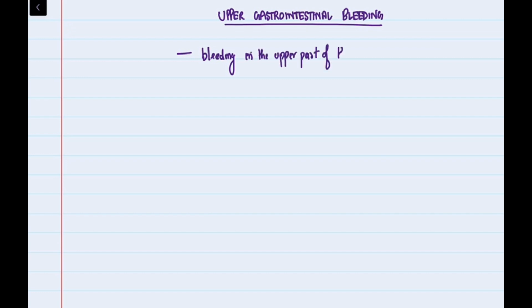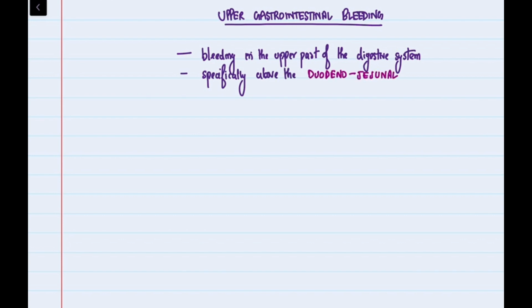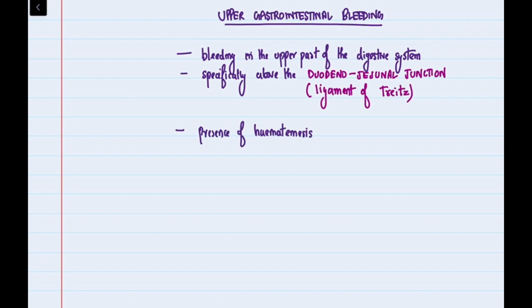Upper gastrointestinal bleeding. Upper gastrointestinal, UGI, bleeding refers to bleeding that occurs in the upper part of the digestive system, specifically above the duodenojejunal junction, ligament of Treitz. It is characterized by the presence of hematemesis, vomiting blood, melena, dark, tarry stools, or both.